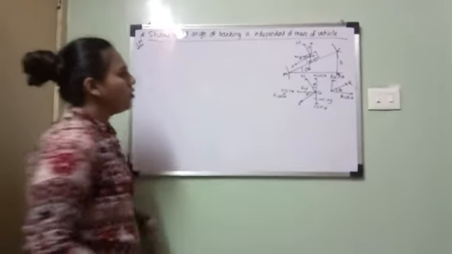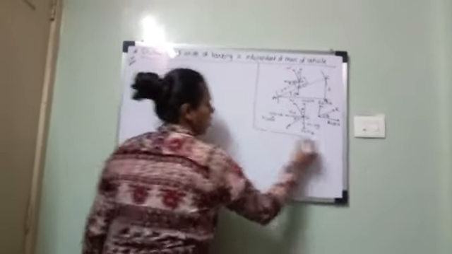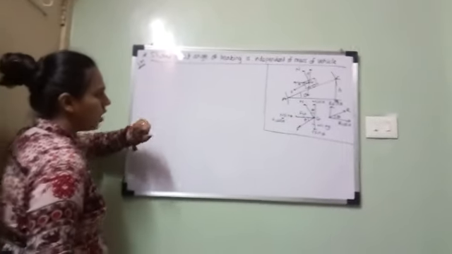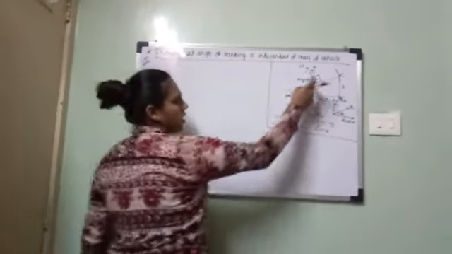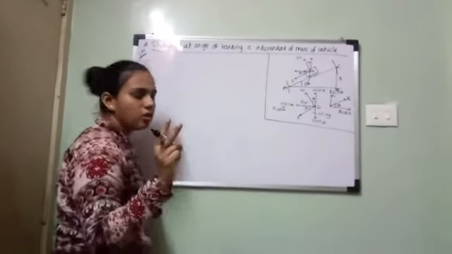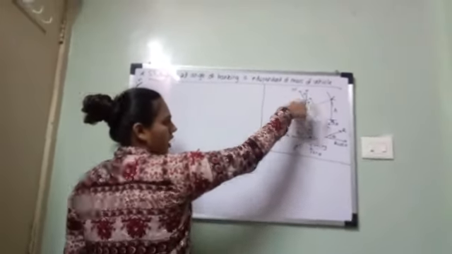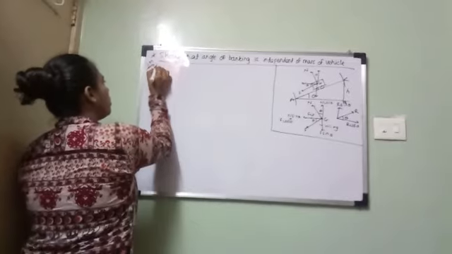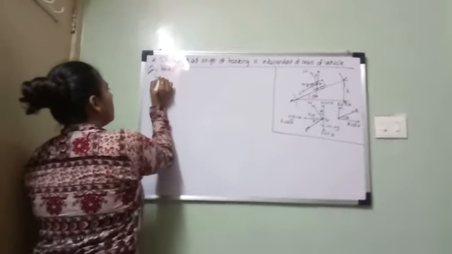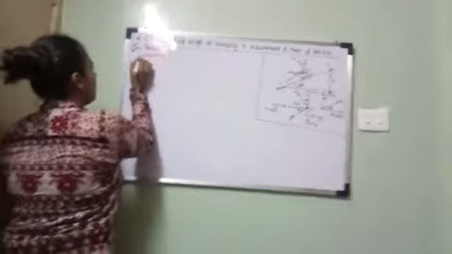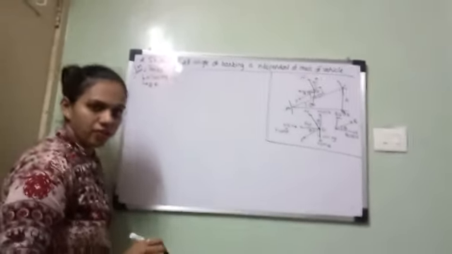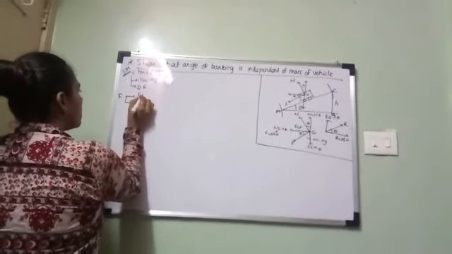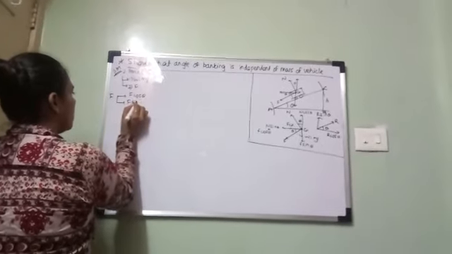Now we will derive the expression in short. To show the angle of banking is independent of mass, you have to derive the formula for theta. First, the forces acting on the vehicle are two: the weight mg in the downward direction, and the frictional force F. Resolve F into two components, F cos theta and F sin theta.